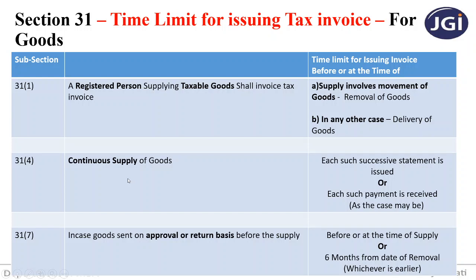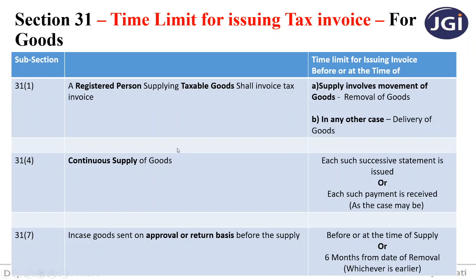So there is a 6 months or at least 7 months period which requires the completion of the work. Suppose the contractor wants cement bags from the cement supplier, so he will want it on a continuous basis. As and when his requirement occurs, he will want the supply of cement bags on a continuous basis. So continuous supply of goods means where the same goods are supplied on a recurrent or a continuous basis.